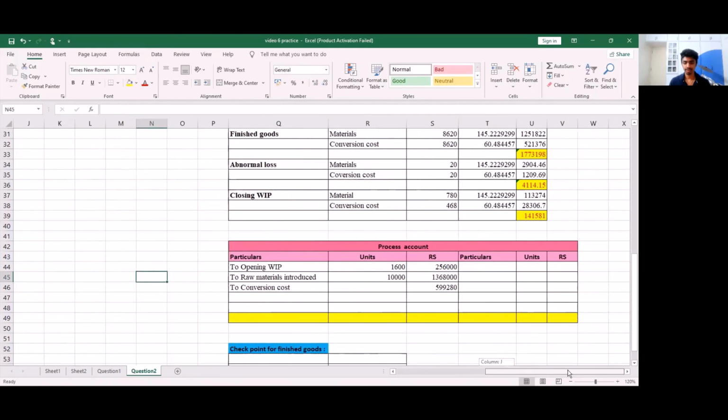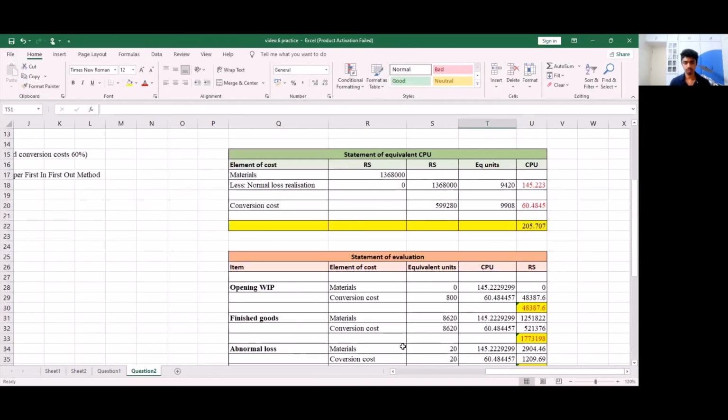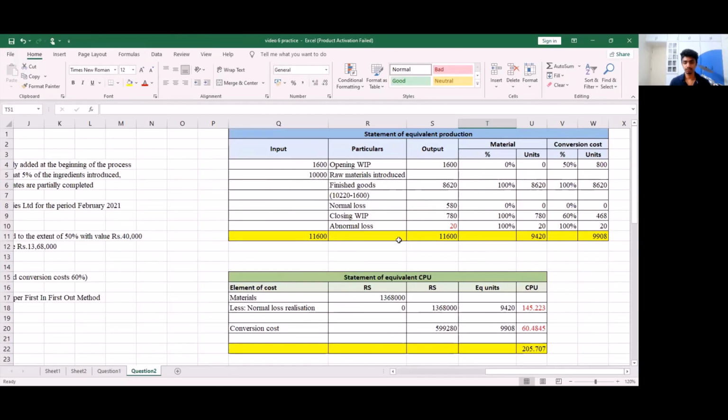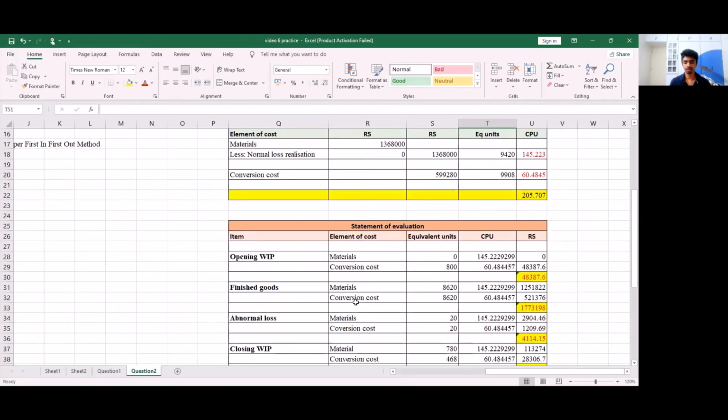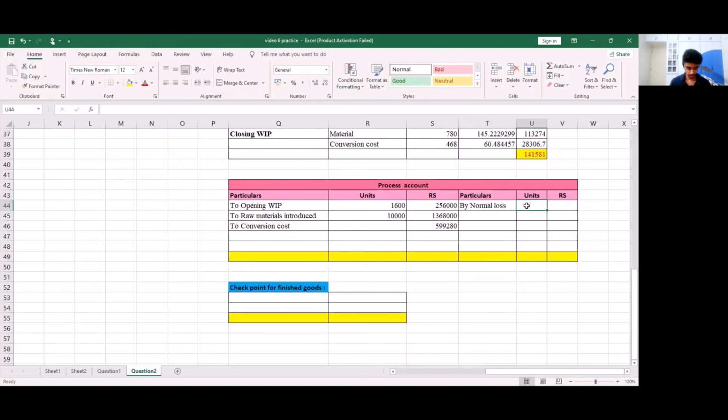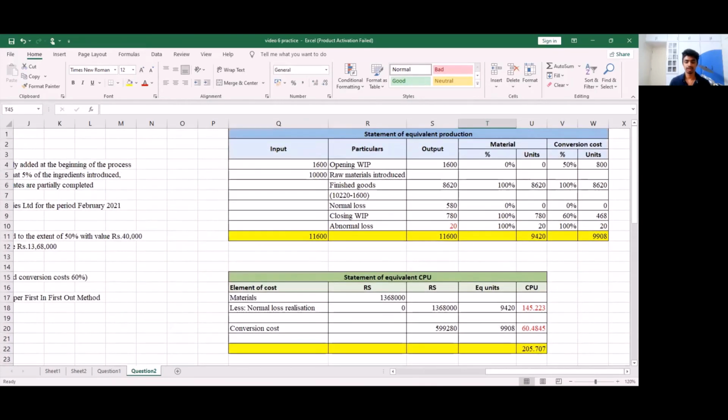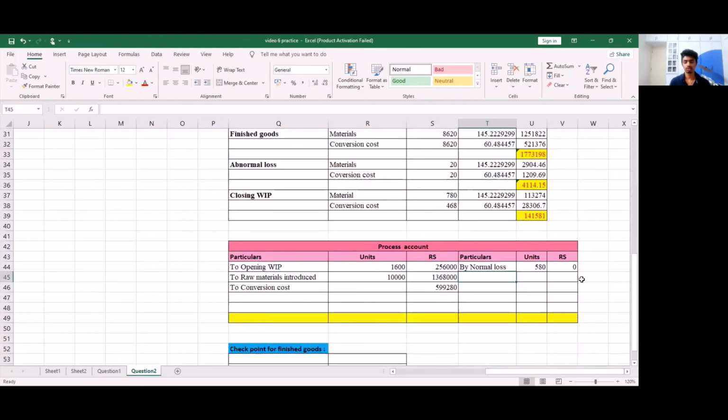Moving on to the credit side, our first item will be our nominal loss. So nominal loss units, we found to be 580, which is 5% of 11,600. So in units column, we're going to write 580, but our amount is going to be 0 because there is no realization value. As I said, evaporation is a nominal loss and evaporation will realize no value. So because of this, my nominal loss realization is going to be 0. So 580 into 0 is 0 itself.